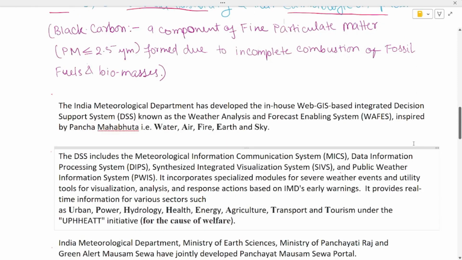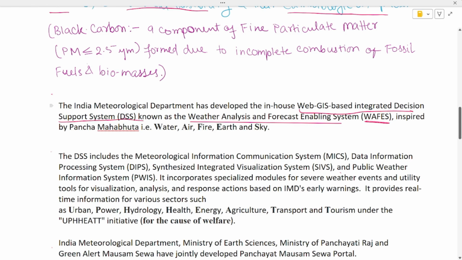Okay, so next we are going to discuss the WAFE system. When this celebration was going on, IMD introduced a few things. One of those is the WAFE system. The full form is Weather Analysis and Forecast Enabling System. It is inspired by Panch Mahabhuta, that is water, air, fire, earth, and sky. And it is a web GIS based integrated decision support system.